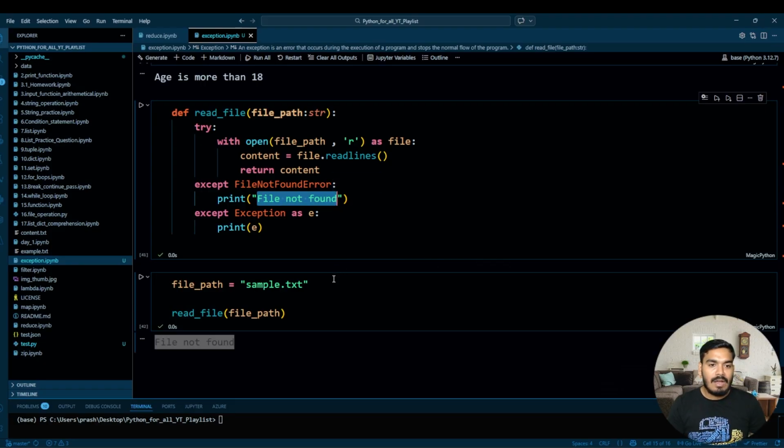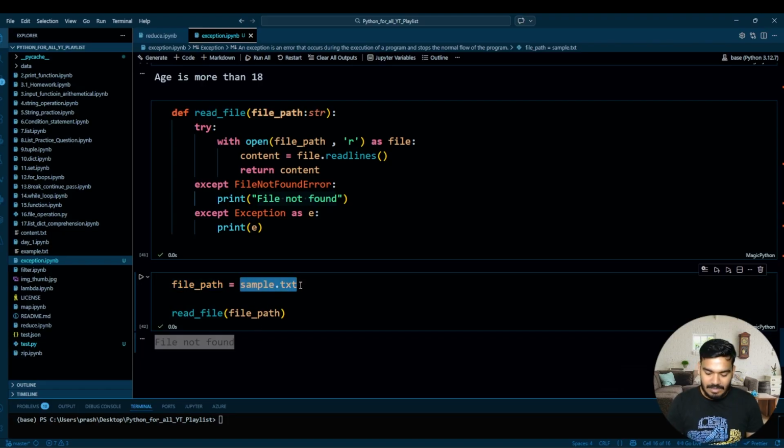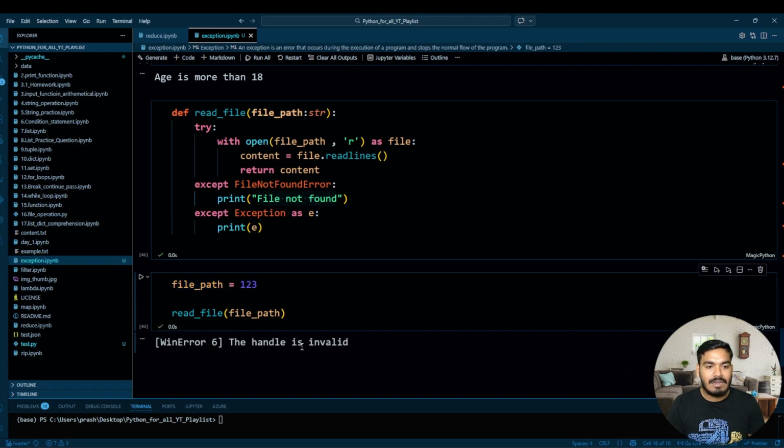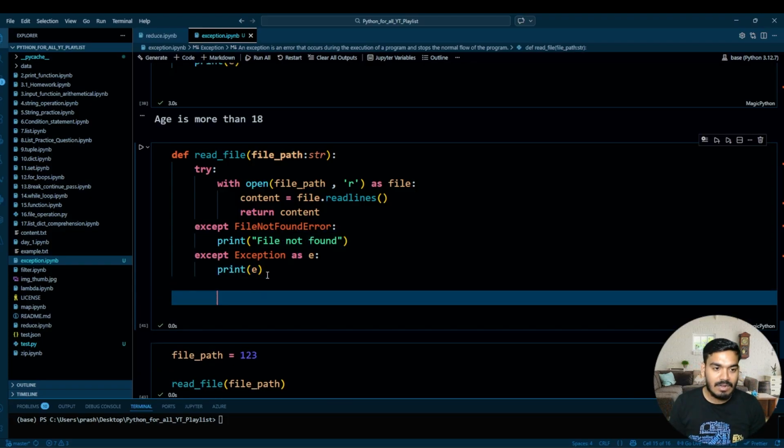Perfect. Now let's say that this time I'll not pass a string, I'll pass something else, 1 2 3, let's say. Now try to execute. The handle is invalid. Perfect. So this is how you can write your code in try and catch, that is except, so that it will not show the horrible 4 or 5 lines of error, and with that the flow will also continue.